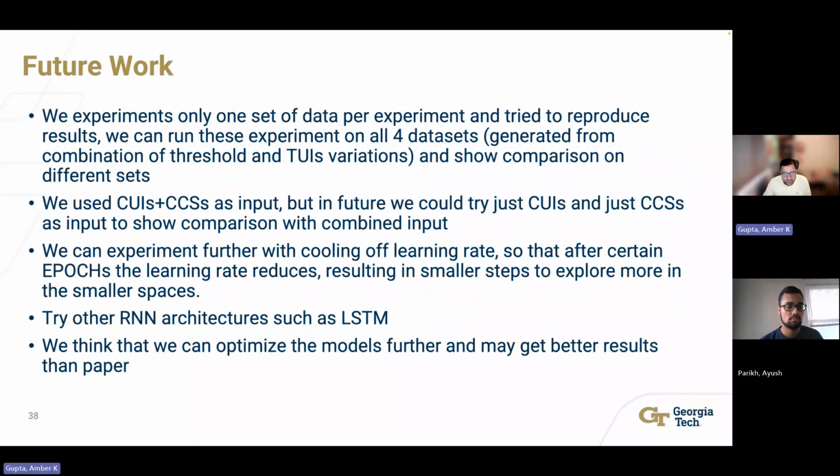We also identified future work for additional experiments such as single input, optimizing learning rates, and using different architectures such as LSTM.